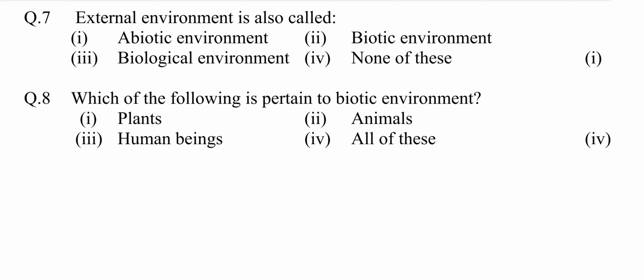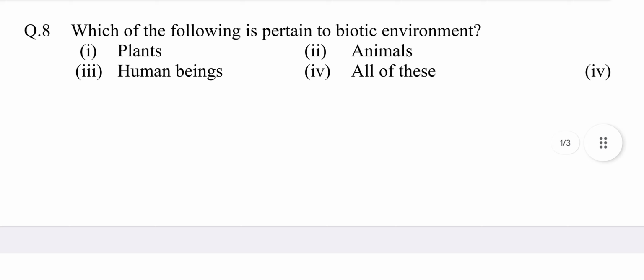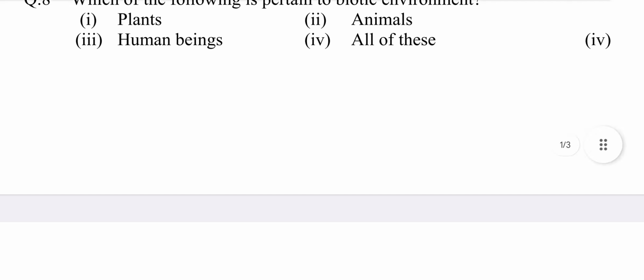Answer is option first, abiotic environment. Question number 8. Which of the following pertains to biotic environment? Option first plants, second animals, third human beings, fourth all of these. Answer is option fourth, all of these.